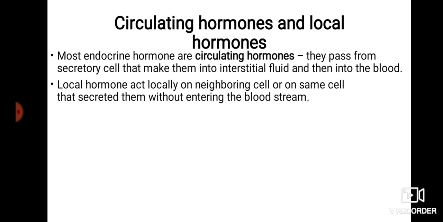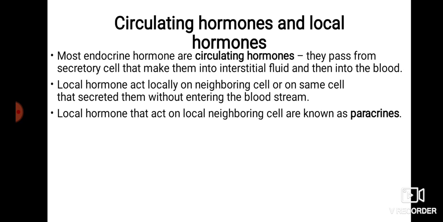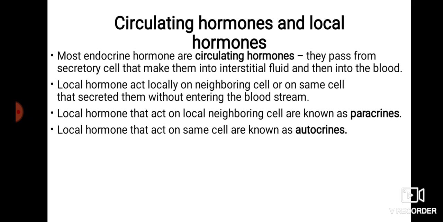A local hormone does not enter the bloodstream, so it does not need blood to transport it to its target cell. Local hormones that act on neighborhood cells are called paracrine hormones. Another kind of local hormone acts on the same cell, and these are known as autocrine hormones.